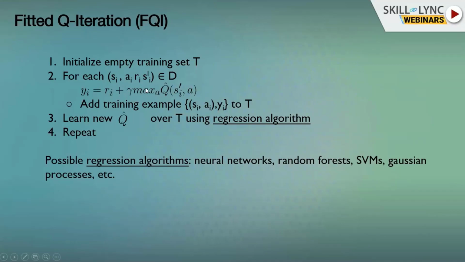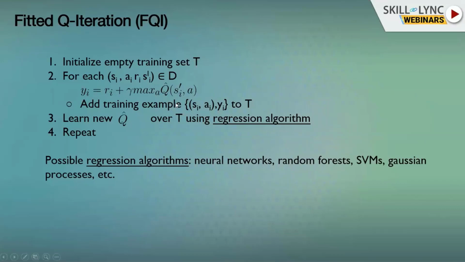Our labels are going to be what we saw in the Bellman operator: R_i plus gamma max of Q. Now, if we didn't have this max here, then I remind you that this is actually another way to write the Q function. What this max does is similar to the greedy policy that we saw here. It takes the greedy Q function. So these are our labels. They're trying to improve our policy.